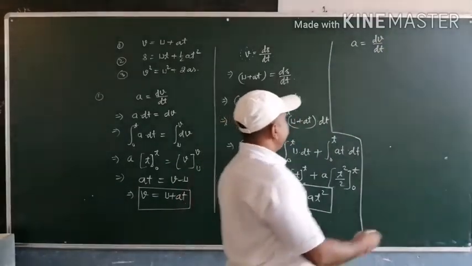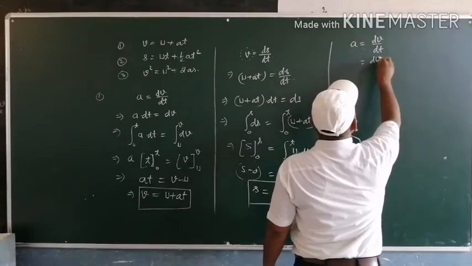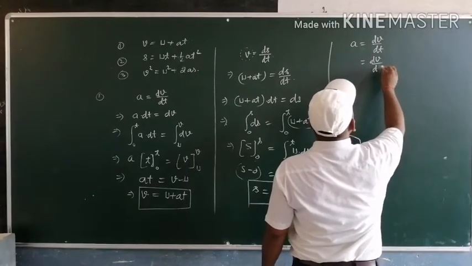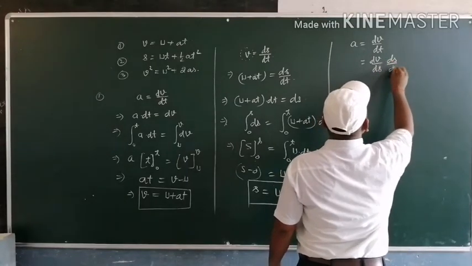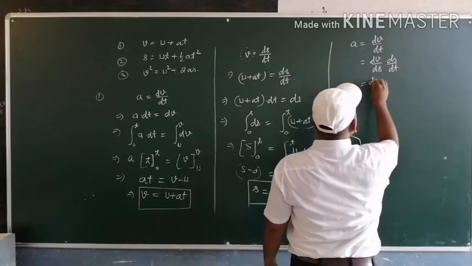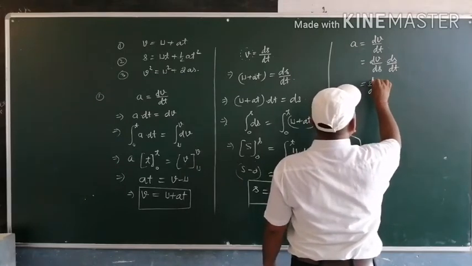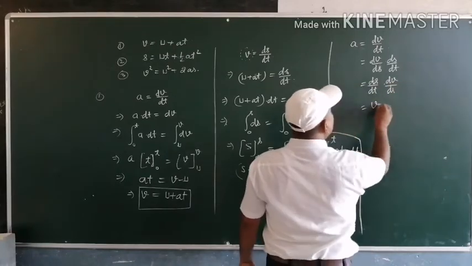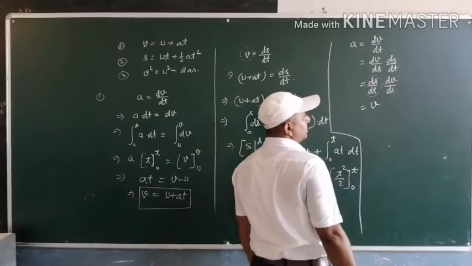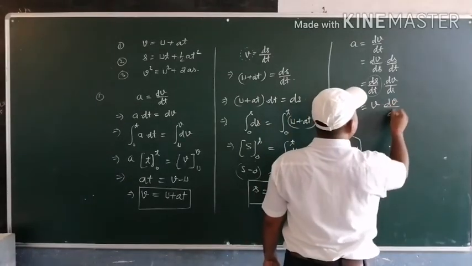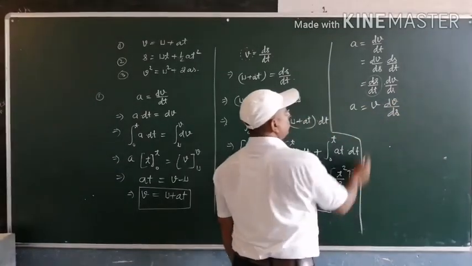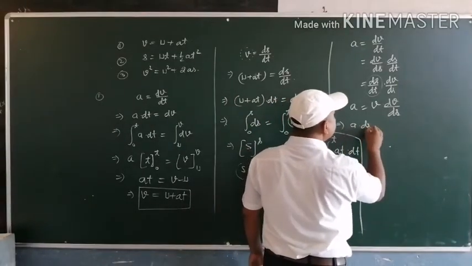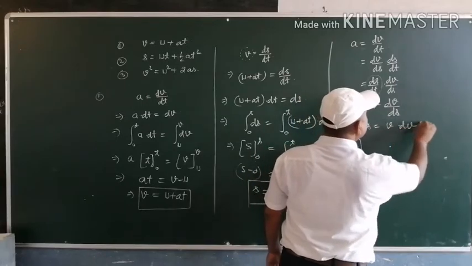It can be rewritten as dv by ds times ds by dt, that is ds by dt times dv by ds. Since ds by dt is v, a equals v dv by ds. Rearranging, we get a ds equal to v dv.